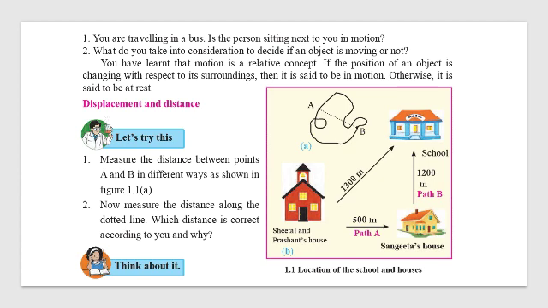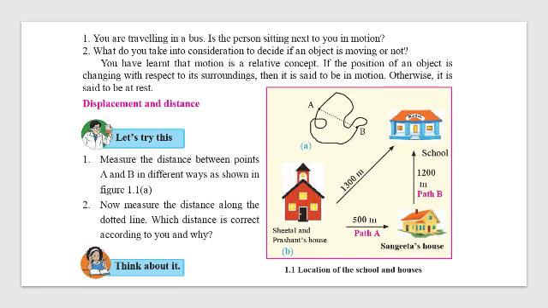See, for example, you have started from your house. From your house you have gone to your friend's house, and from the friend's house you have gone to school. So your total distance will be what? From your house to your friend's house. Here I have mentioned Sheetal and Prashant's house. You have gone to Sangita's house, then to school. Correct? So your total distance will be your house, Sangita's house, and school. You can also move from your house to school directly. This is the shortest path.